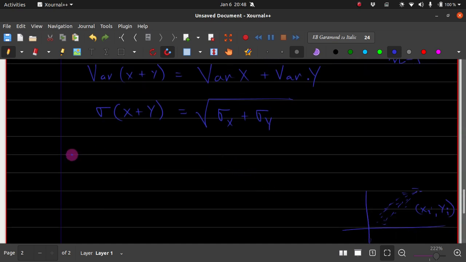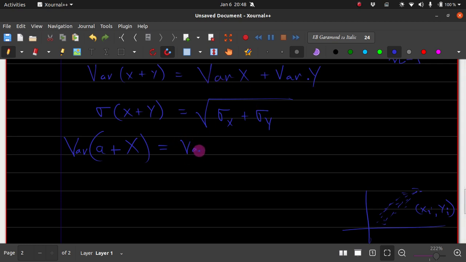Let's say we consider a constant a and another random variable x. If we talk about the variance of the sum of these two, this is clearly independent, because a remains constant, so it has nothing to do with the values random variable x takes, and hence this relation holds true.